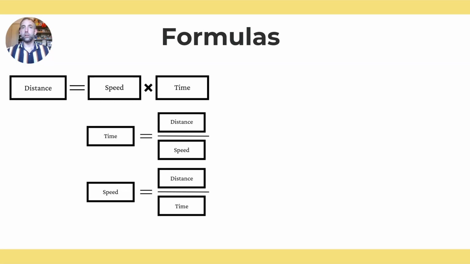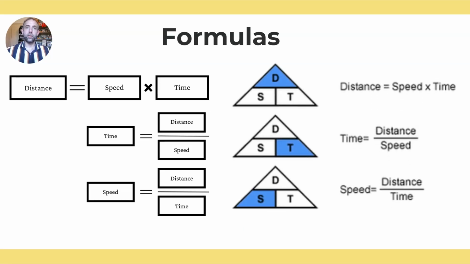Now, it might be tricky to remember all of these three, so this is where we can use some formula triangles to help us. And you might have seen these formula triangles used in things such as SOHCAHTOA or mass, force, acceleration. But you basically cover up the one that you are looking for. So if I was after distance, I would cover that up, and it tells me to do speed times time.